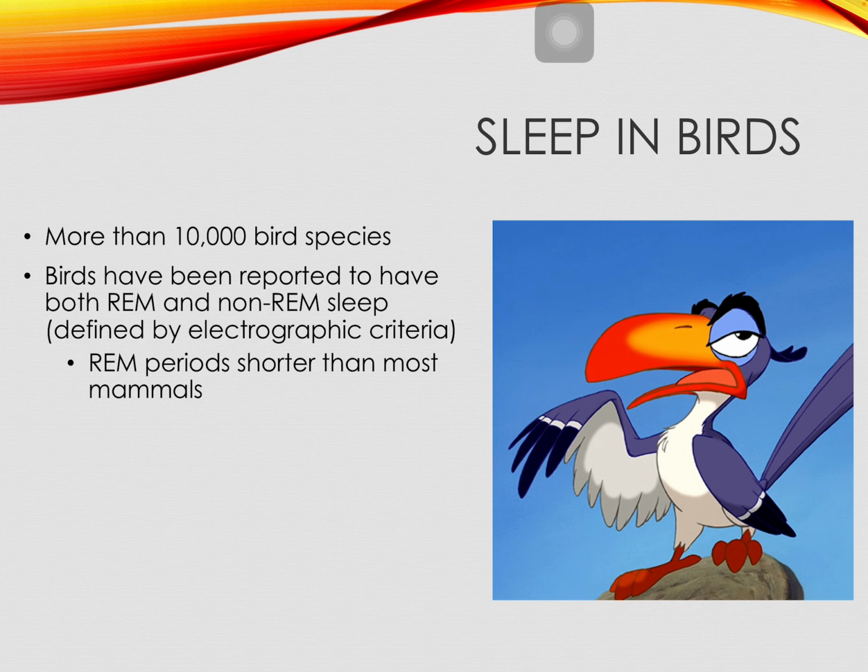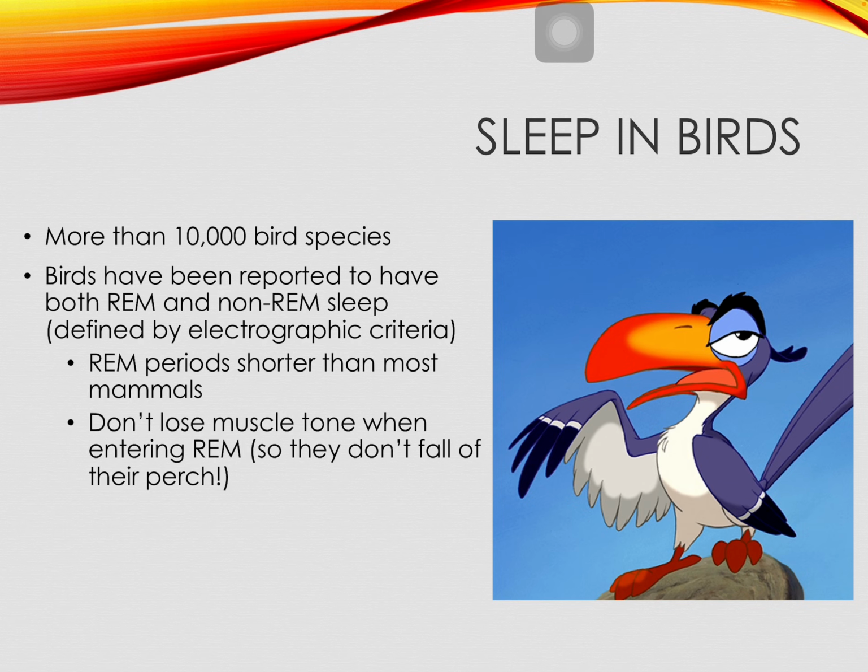It looks like those REM periods are shorter than in the mammals that we observe it in, and they're not losing their muscle tone when entering into REM. And of course, we don't want them to lose their muscle tone, because then if they're perching, for example, on one leg, they're going to fall off. And so they're able to, evolutionarily speaking, adapt to experiencing REM without losing the muscle tone. So you might argue, well, is that really REM if you don't meet one of the criteria, which is the loss of muscle tone? But this is an interesting evolutionary solution to REM itself.